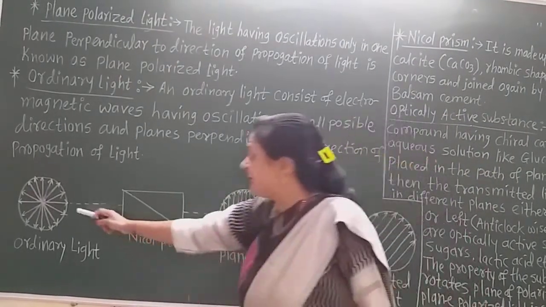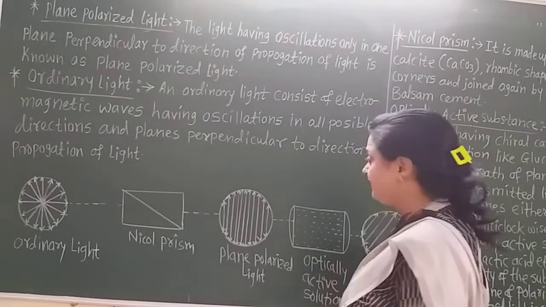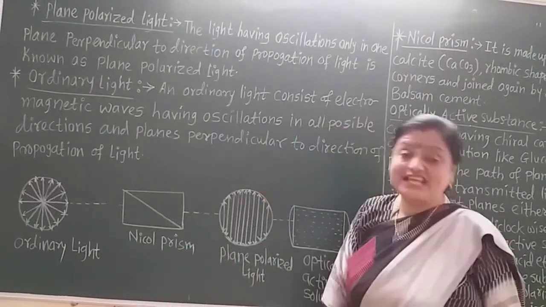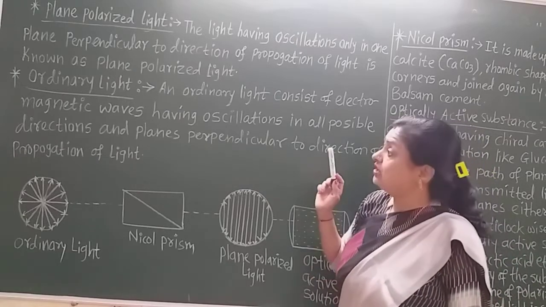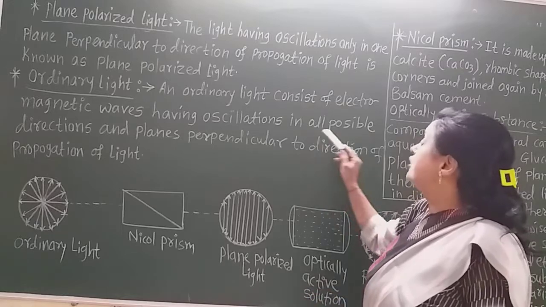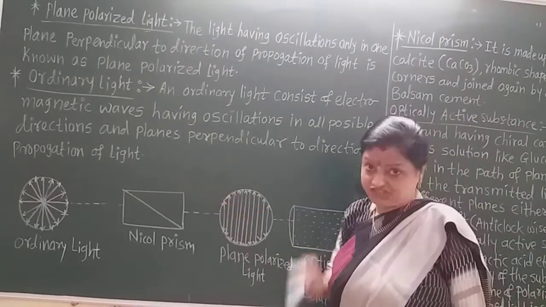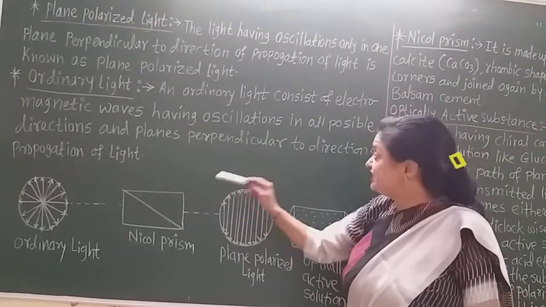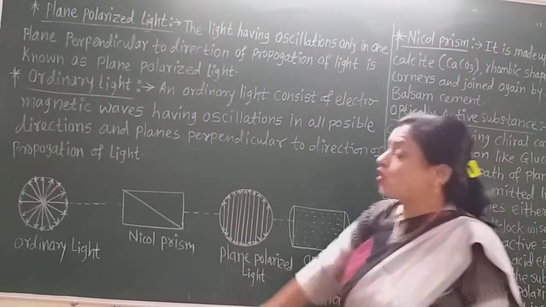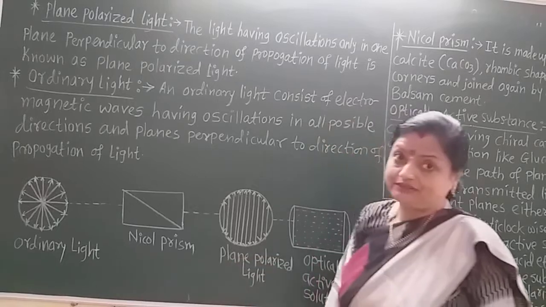This is the direction of propagation of light, and this is the ordinary light, which has electromagnetic waves oscillating in all possible directions perpendicular to the direction of propagation. That is called ordinary light.